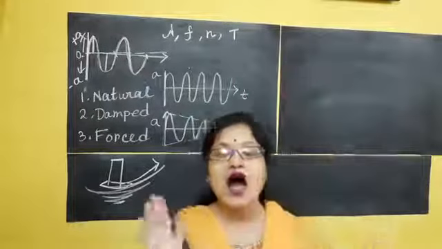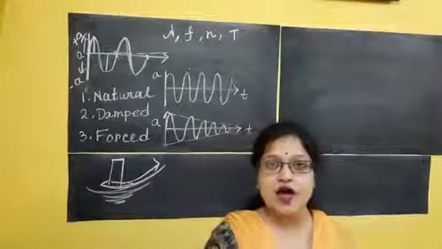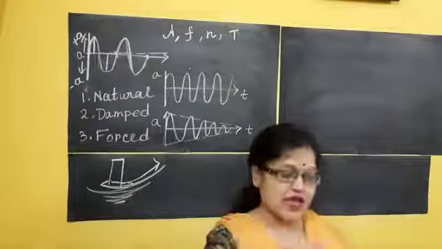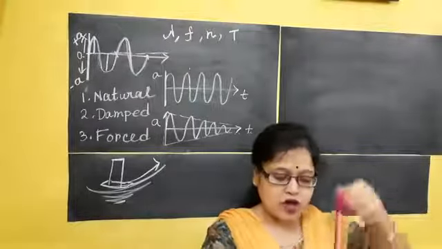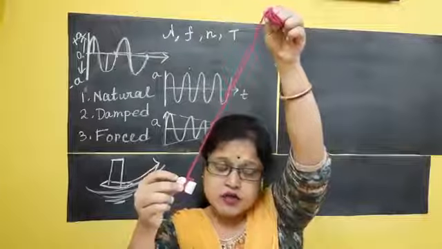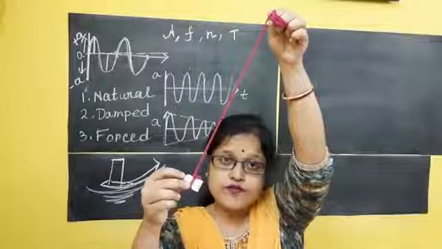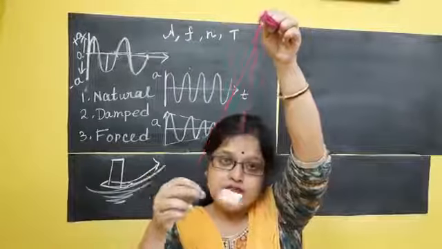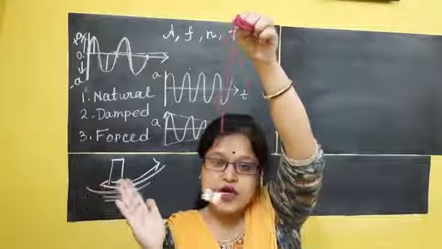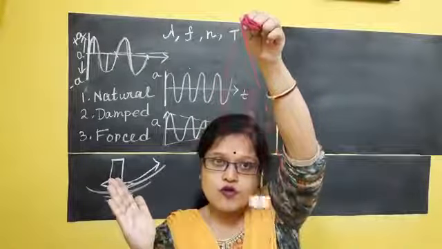Periodic force means after a certain interval of time I am giving this object the same amount of force. Let's see what is happening. So this is my object, lifting the object from the mean position. Now I am leaving. Now after some time I am giving the object a periodic force.